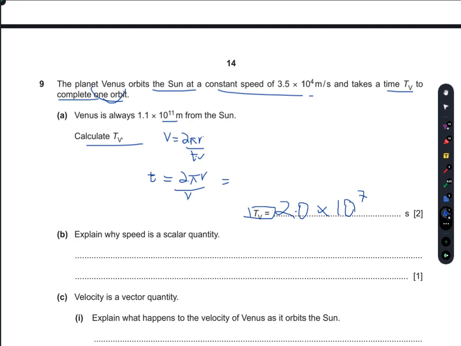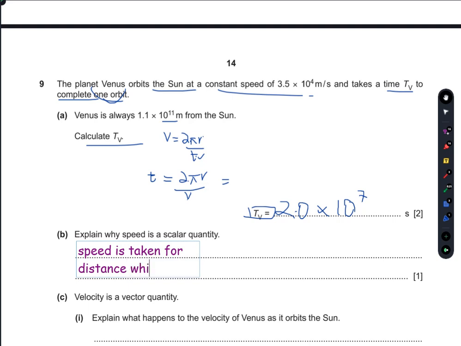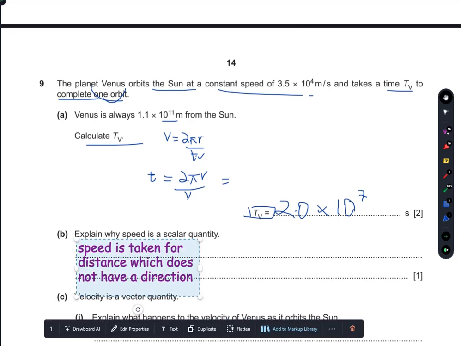Explain why speed is a scalar quantity. Speed is taken for distance, which does not have a direction, or its direction continuously changes. We cannot figure out the direction of the distance.